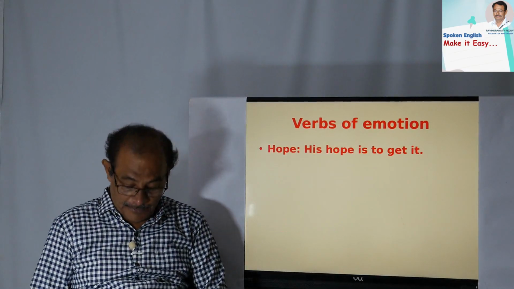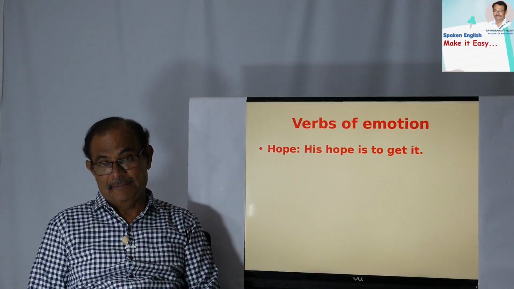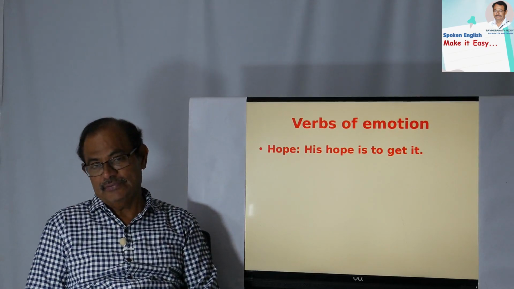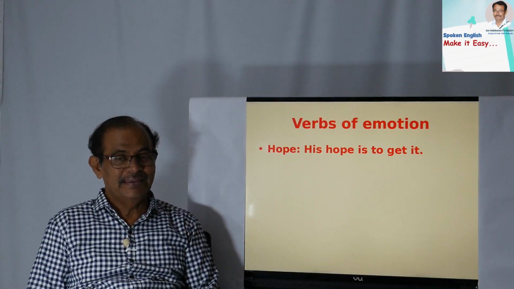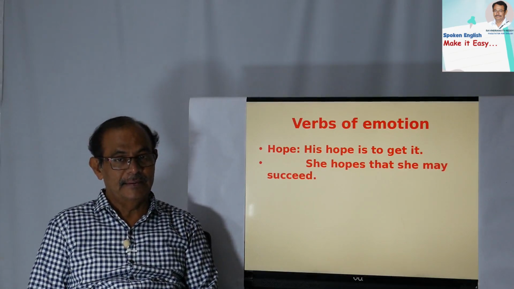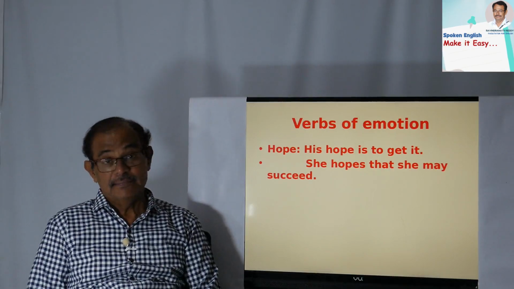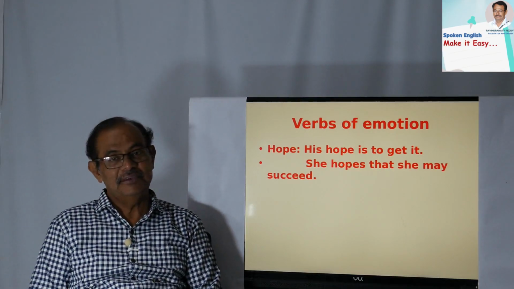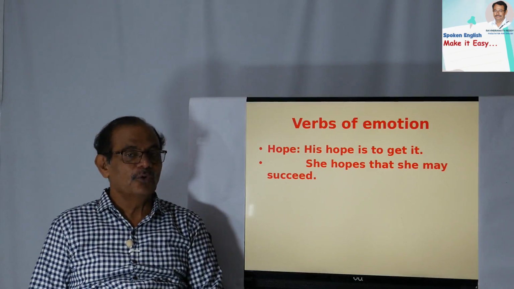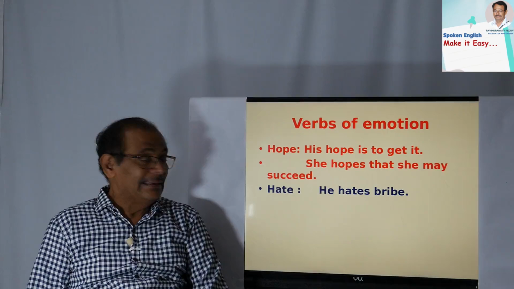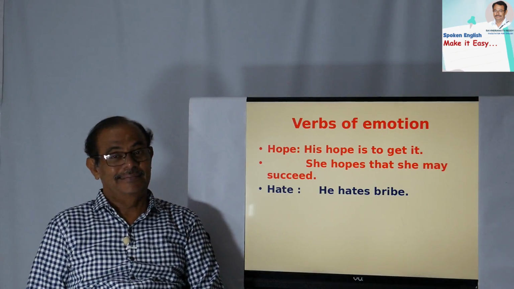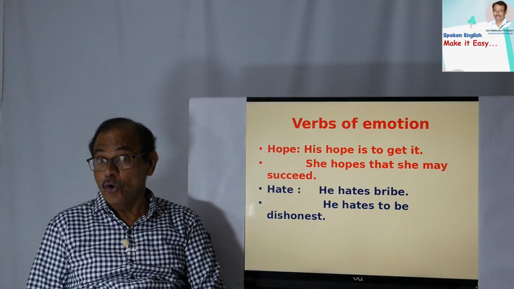Yes, you know. Hope. His hope is to get it. So he wants something. His hope is that if I get it, it is better. She hopes that she may succeed. Yeah. This is everyone's hope. Without hope, there is no life. Okay. Hate. He hates bribes. Yeah, this is good. He hates to be dishonest.